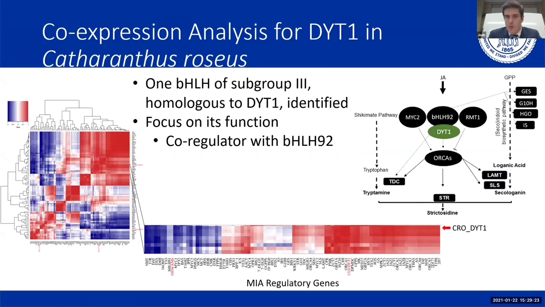Therefore, with DYT1 in mind, we identified a bHLH of subgroup 3 homologous to DYT1.